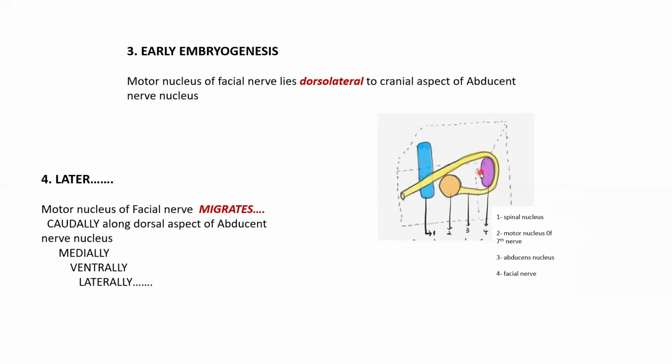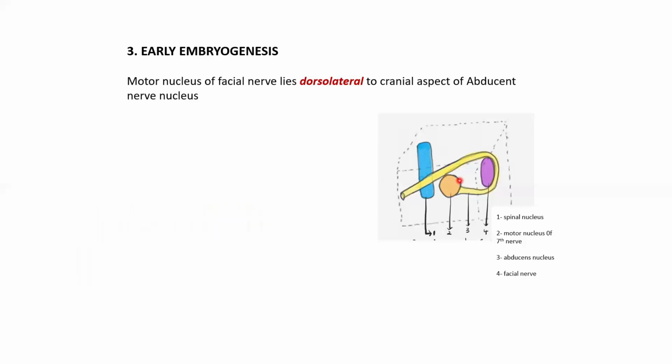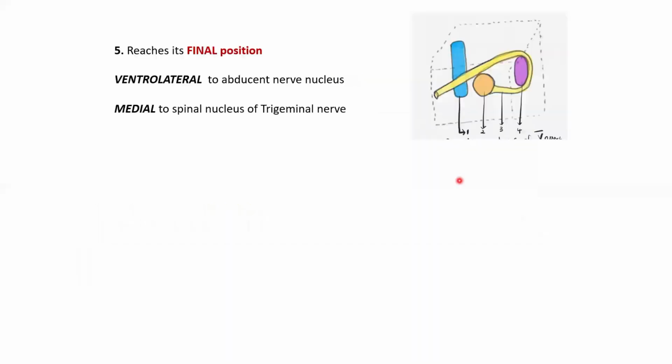So what happens actually in the early embryonic period? The motor nucleus of the facial nerve initially lies dorsolateral to the cranial aspect of the abducens nerve nucleus. But later, this motor nucleus of the facial nerve migrates caudally along the dorsal aspect of the abducens nerve nucleus. It goes medially, ventrally, laterally to finally reach its ventrolateral position to the abducens nerve nucleus, and immediately medial to the spinal nucleus of the trigeminal nerve.